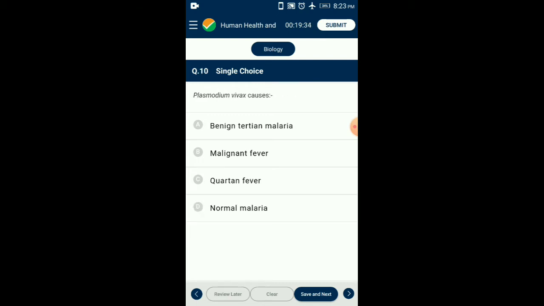Question number 10. Plasmodium vivax causes tertian malaria. Benign tertian malaria or vivax malaria is caused by Plasmodium vivax, and it is characterized by the recurrence of fever every third day after 48 hours. This type of malaria does not result in the death of the patient, and the incidence of this disease is worldwide, mainly in temperate regions. So the answer for this question is option A, benign tertian malaria.